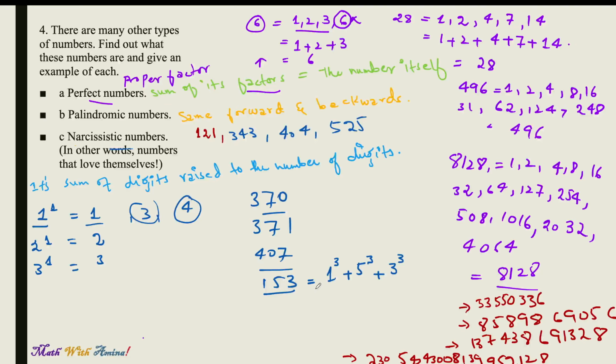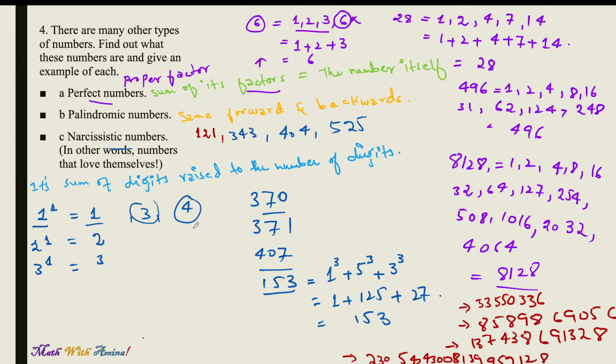In here we have 3 digits. We raise them to the number of digits and take the sum. So in here it gets 1 plus 125 plus 27. So when we add them together, we get 153.